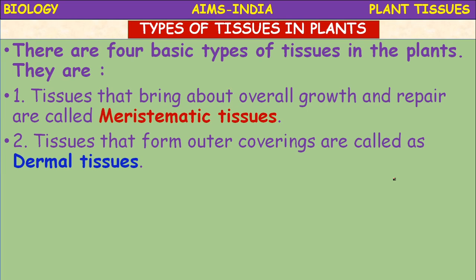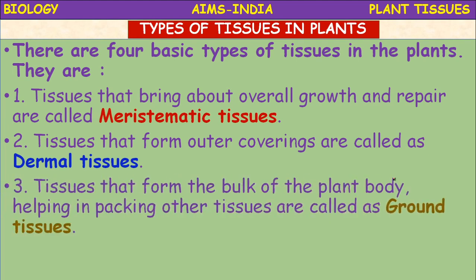Then the second one, the tissues that perform protection function. So the tissues that form outer coverings are called dermal tissues. They are protective in function, whereas meristematic tissue is for growth and repair.